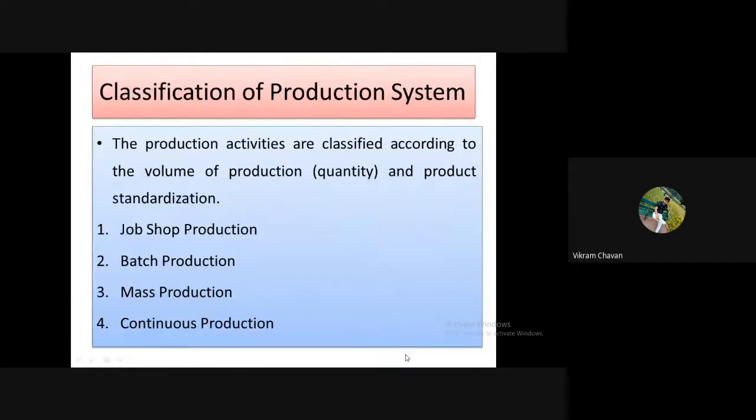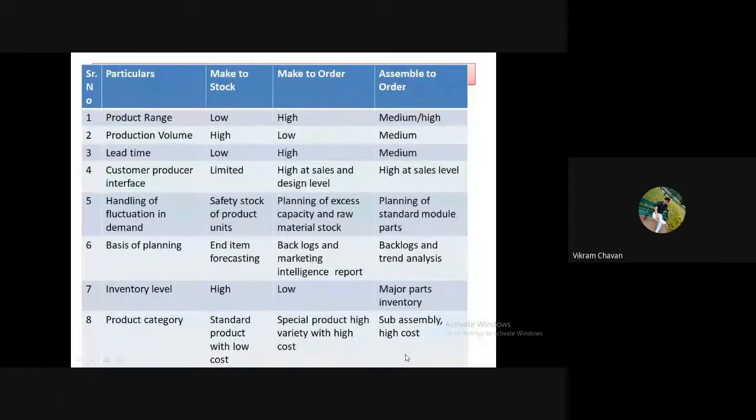Here in assemble to order type of product, sub assembly cost is very high. Okay, like we can say the RAM cost, graphics card cost; in two wheelers and four wheelers we can say the cost of a sound system, the cost of bumpers, the cost of mag wheels, the cost of airbags.